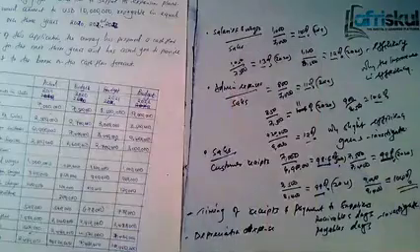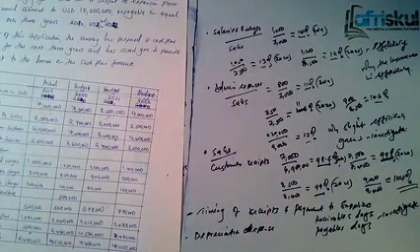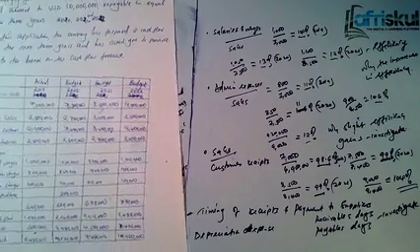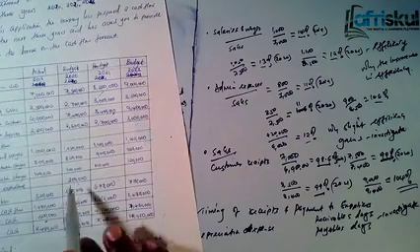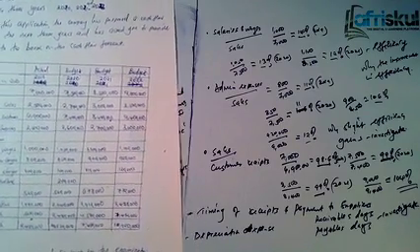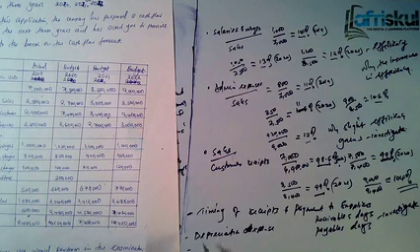The next point we need to look at is what the capital expenditure is for. If you look at it here, we have a capital expenditure of 200,000. So we need to ask ourselves, what is the capital expenditure for?